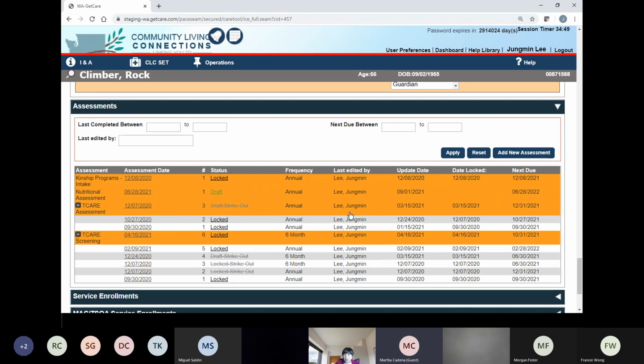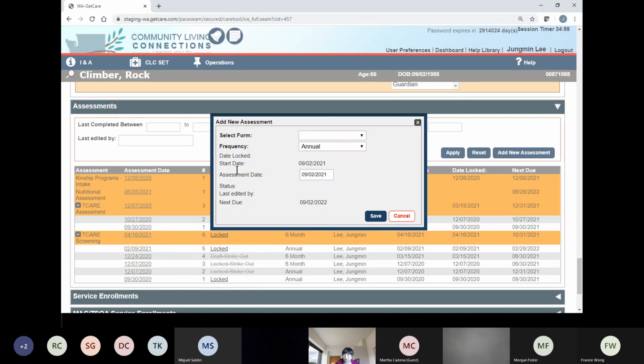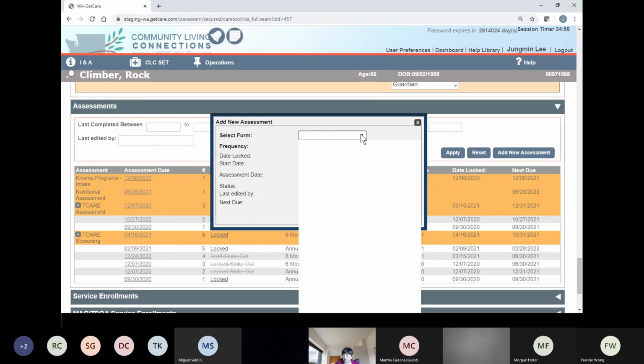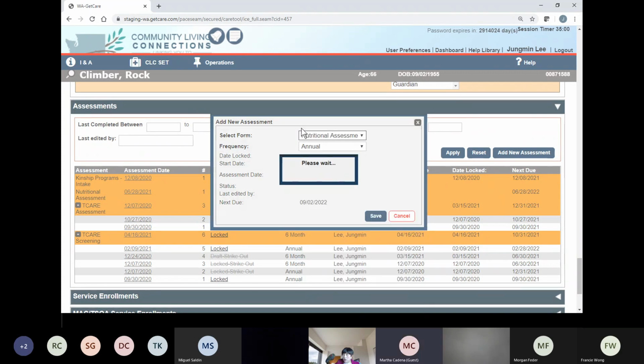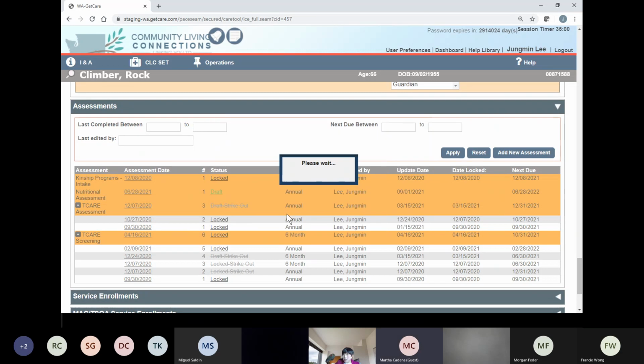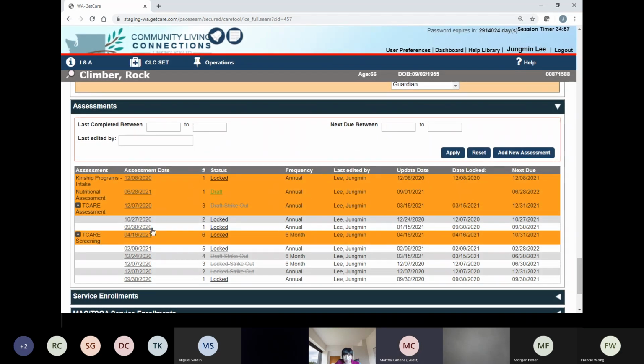And if you want to create a new assessment, you click the add new assessment button, and you can select the form. Whatever assessment you want to do, you can select here, then frequency and assessment date, and then you click save, and that's how you create a new assessment. Like I said, existing assessments are shown here.